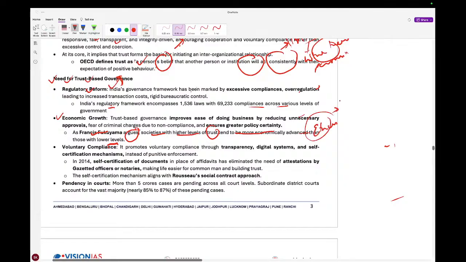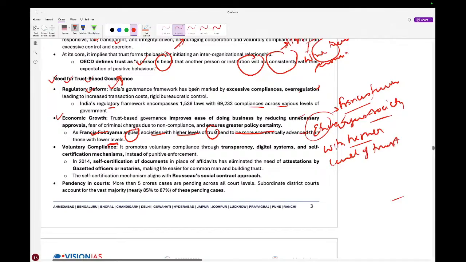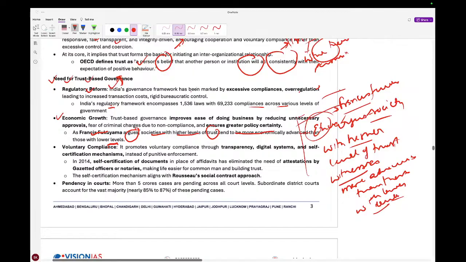You can write this example in the ethics paper, in the examination also.